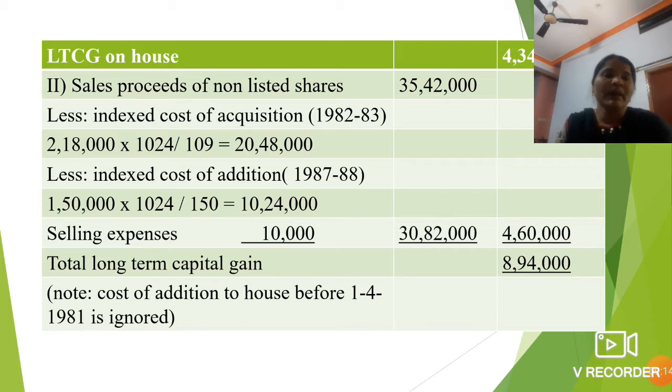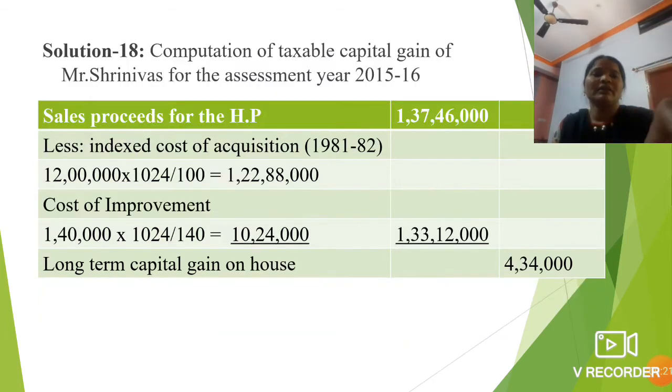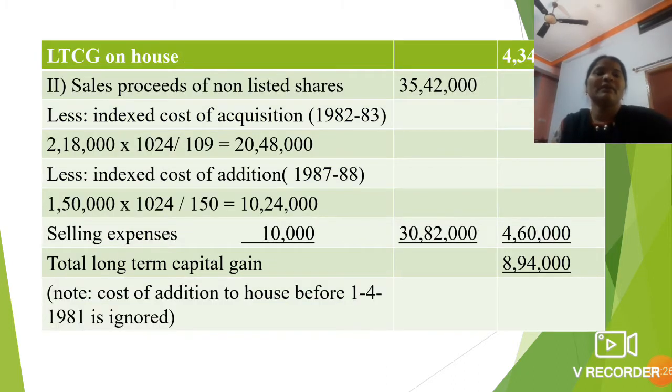Then the long term capital gain you already found in the house property, that is 4,34,000. These two amounts you should add here, the long term capital gain of house property and the capital gain of the non listed shares, 4,60,000.